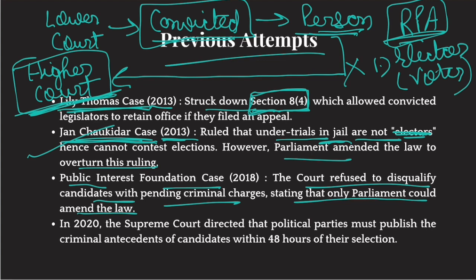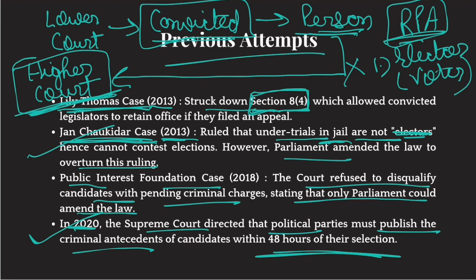As long as they are not convicted, they can fight elections. But in 2020, the Supreme Court said that political parties must publish the criminal antecedents. Political parties must publish all the criminal cases against their candidates within 48 hours of their election or selection. This was done to make people know how many people who have criminal charges against them are fighting elections.